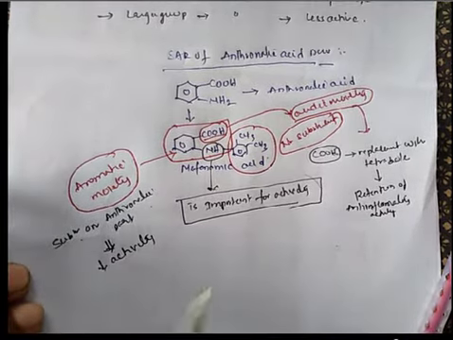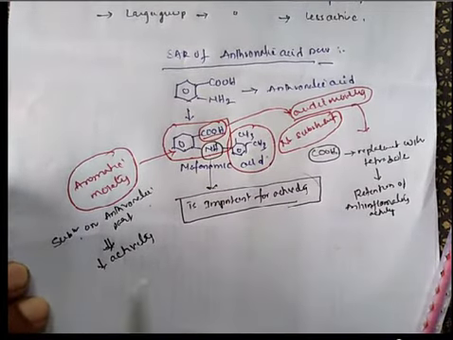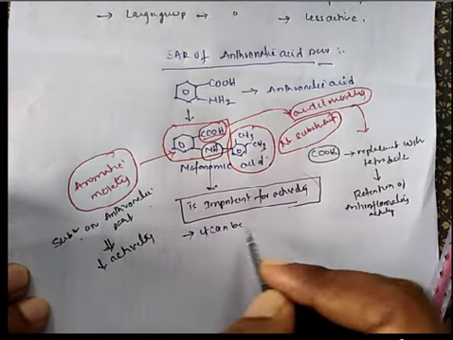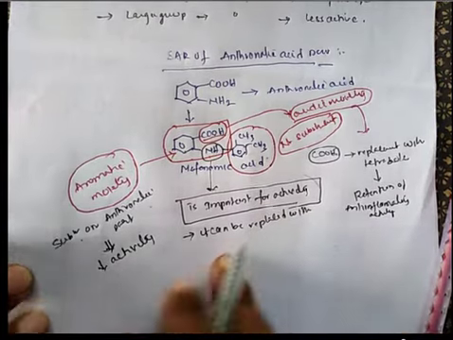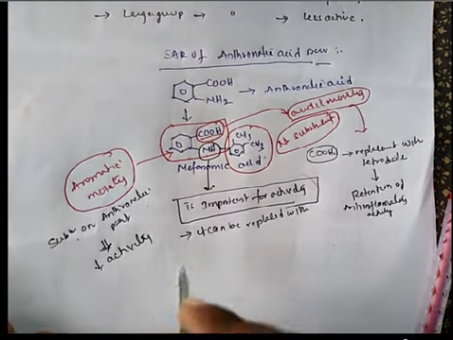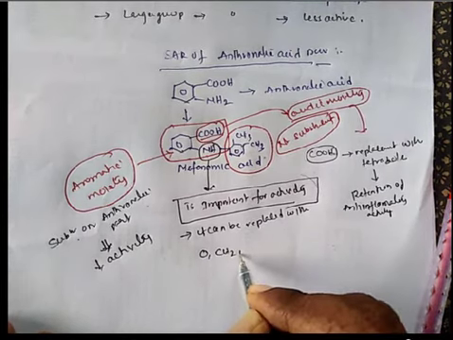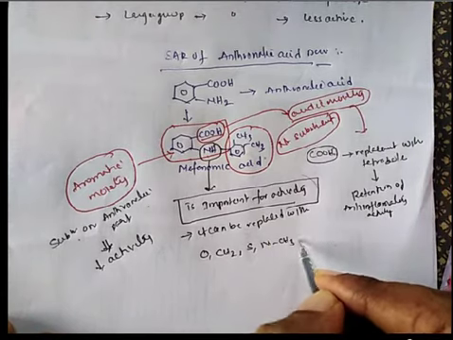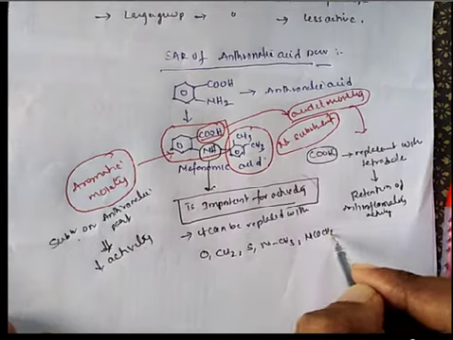Again, we already discussed that this nitrogen is very important for the activity. It is possible to replace the nitrogen atom with oxygen, CH2, sulfur, NCH3 or NCOCH3.